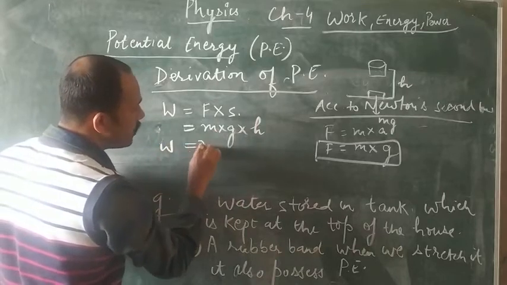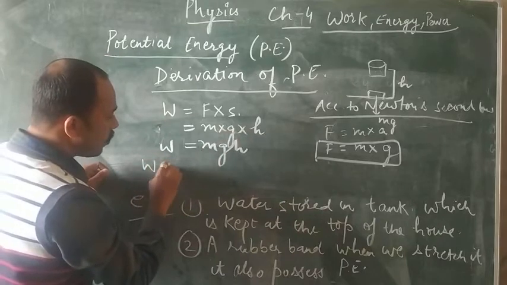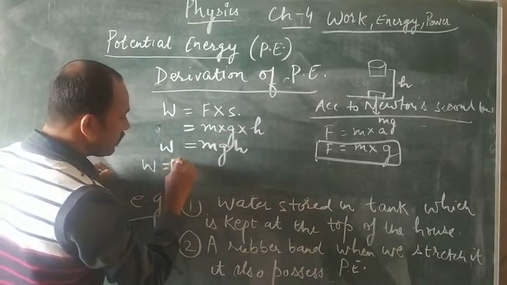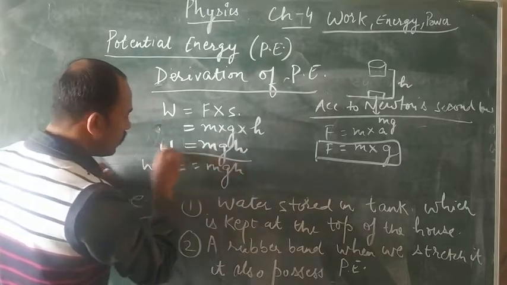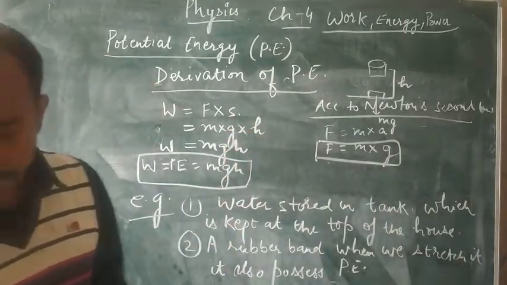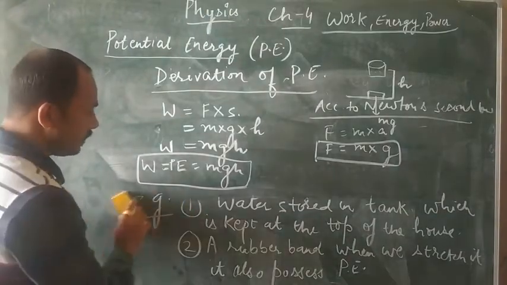So we can write W is equal to mgh, and we know that work done is also equal to energy, that is potential energy, mgh. So this is the derivation of potential energy. Clear?